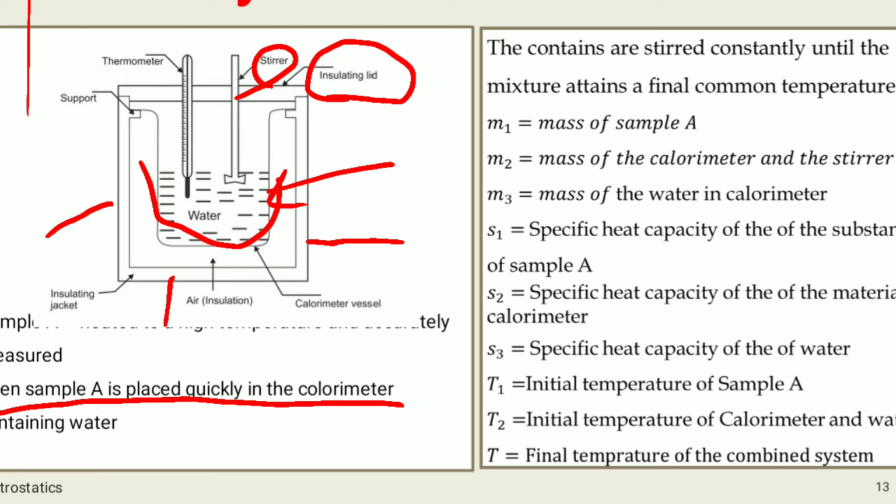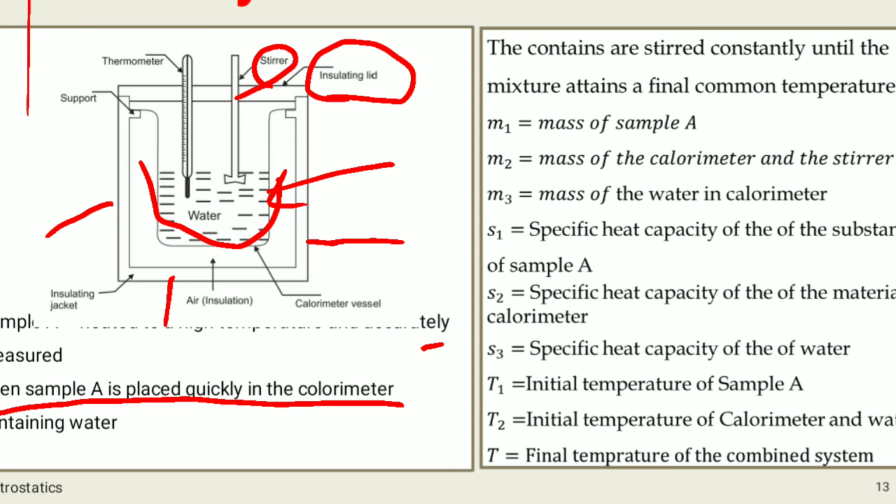Then the water present in this copper vessel may have the room temperature, you can say, or the temperature of the copper vessel and water will be the same. After adding the high temperature sample A into the water, we will stir that mixture.